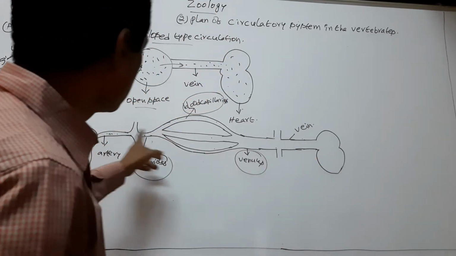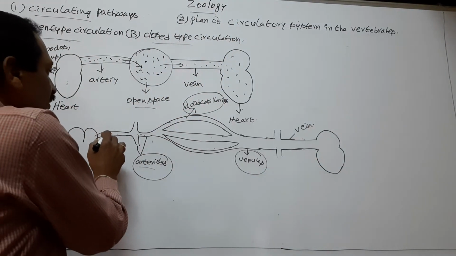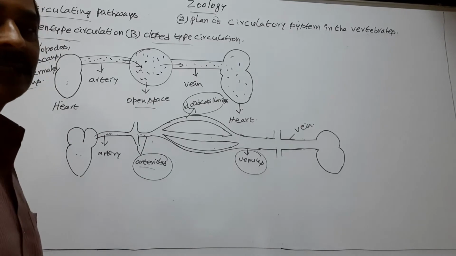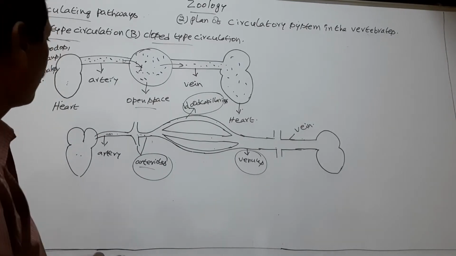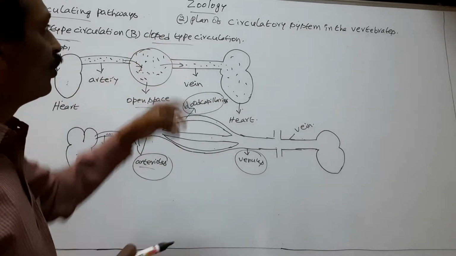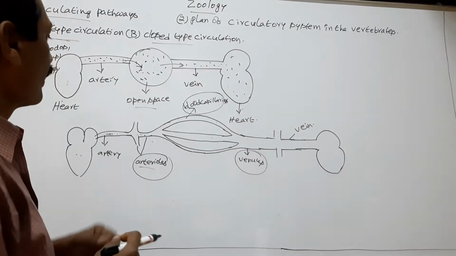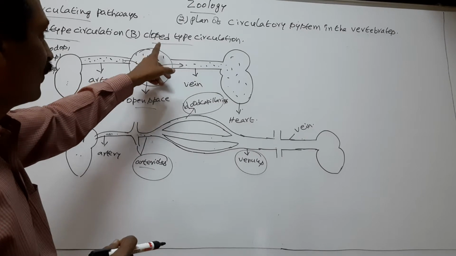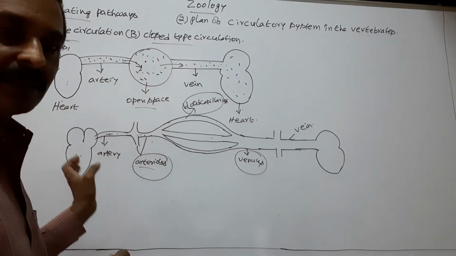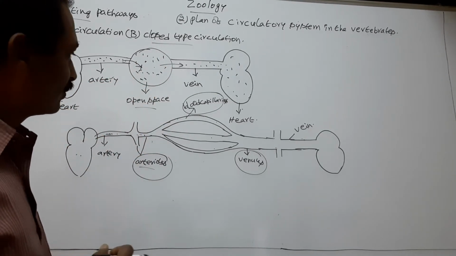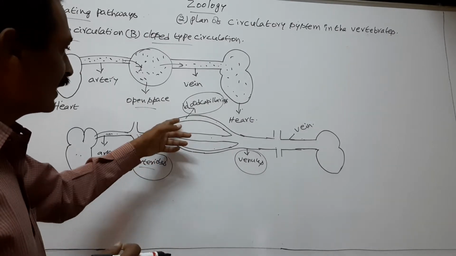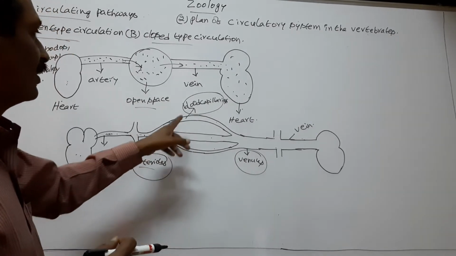So, in this process, the blood travels inside the blood vessels. So, this type of circulation is called closed type of circulation. Why does the blood travel inside the blood vessels?